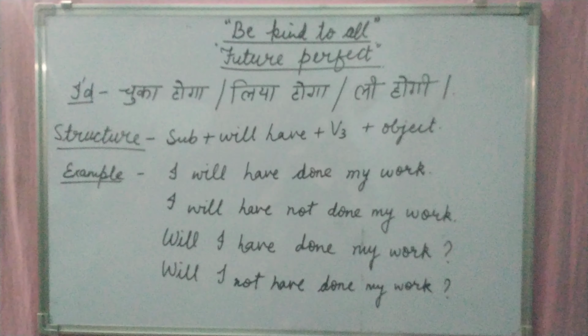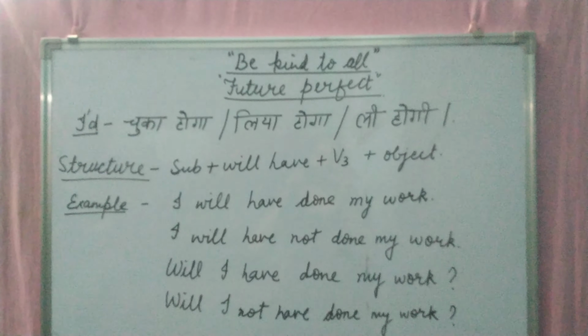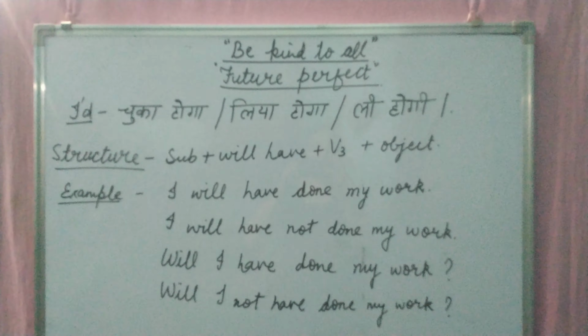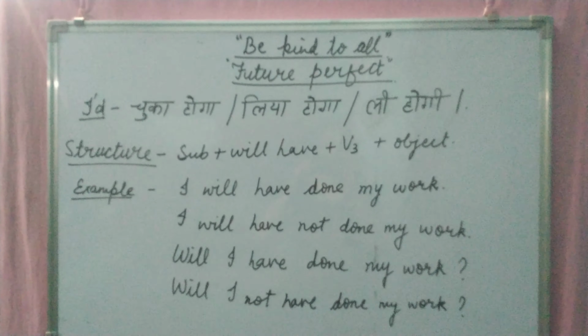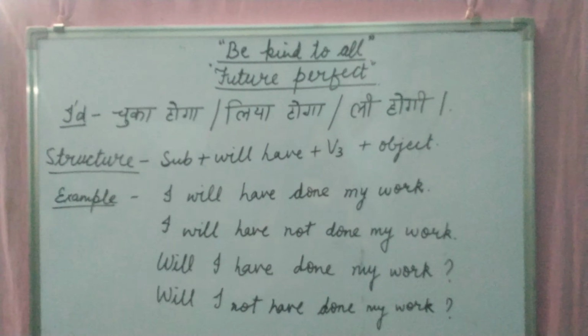As we already learned in present perfect and the past perfect tense, we have to use has or have according to the subject, but here we have to use only have because we are using will. Means the structure is subject plus will have plus verb third form plus object. If I am taking some examples, I will have done my work. Here I used verb third form because I am using have.